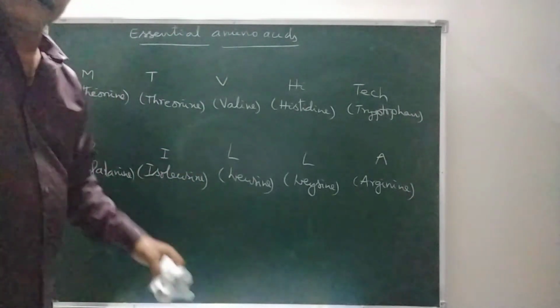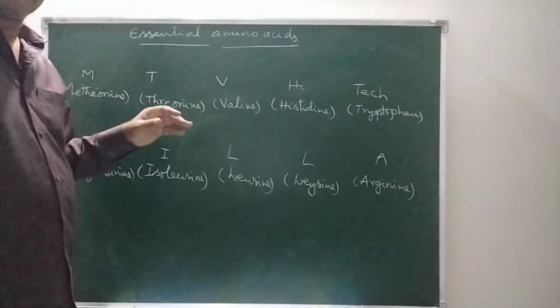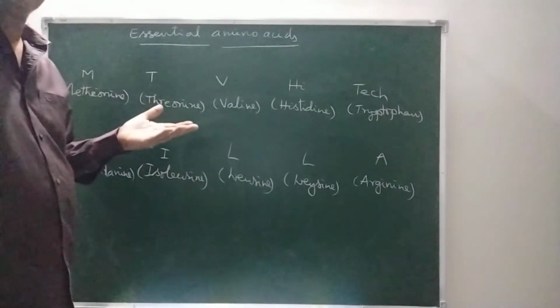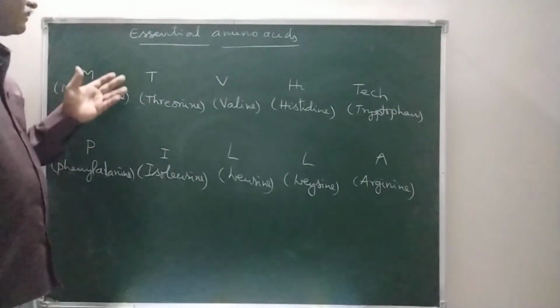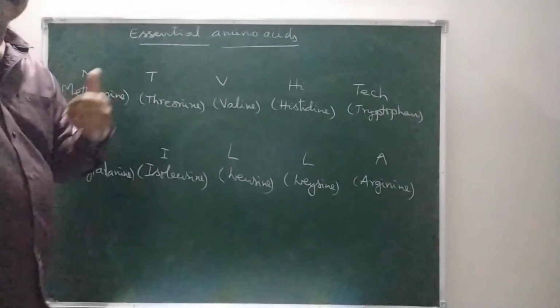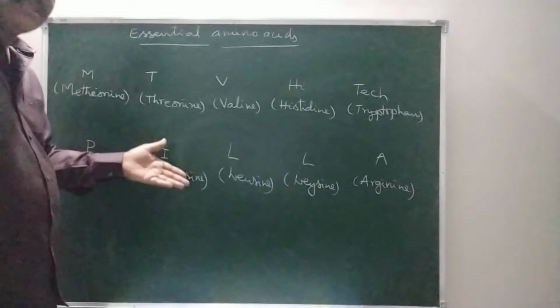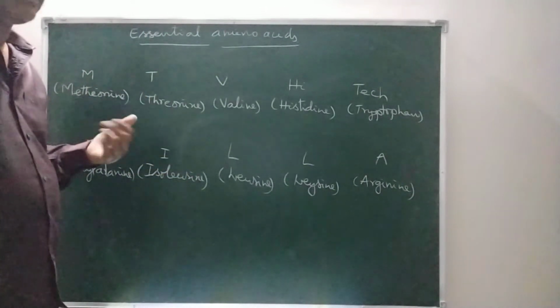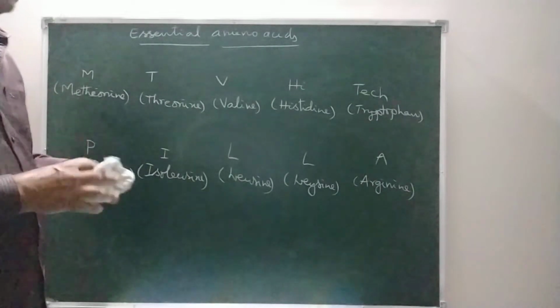To identify whether an amino acid is essential or non-essential, you can use MTV high-tech pill. Other amino acids not present in this MTV high-tech pill are non-essential amino acids. Right?